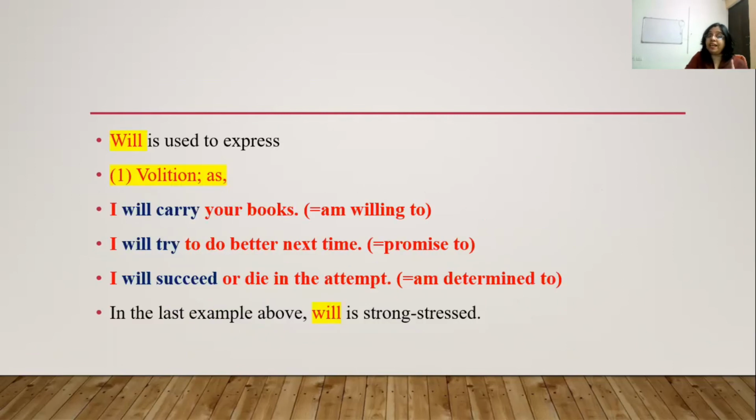Will is used to express volition. As in, I will carry your books. That means I am willing to carry your books. I will try to do better next time. Promise. I will succeed or die in the attempt. That is, I am determined. Surety is there. So in the last example above, will is strong, stressed.